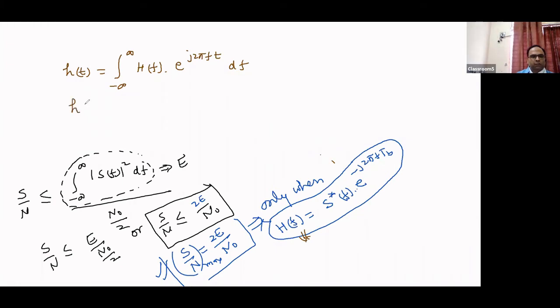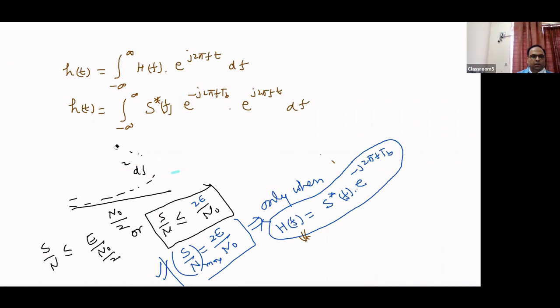So h(t) can be written as integral from minus infinity to infinity S conjugate(f) e to the power minus j 2 pi f t b into e to the power j 2 pi f t df, right? This we can write down.